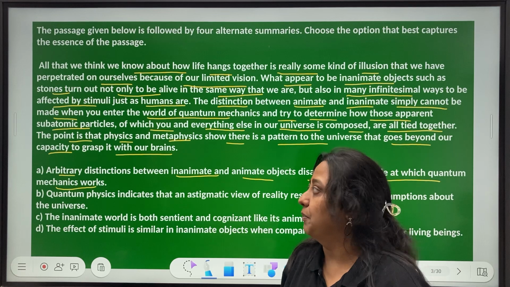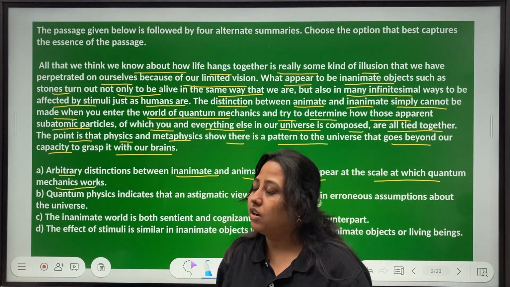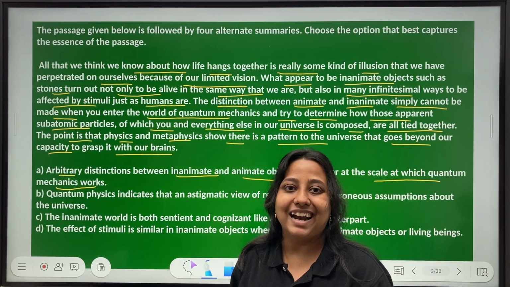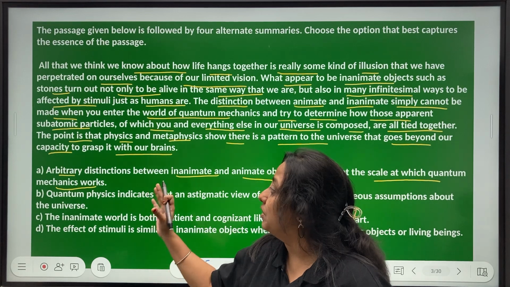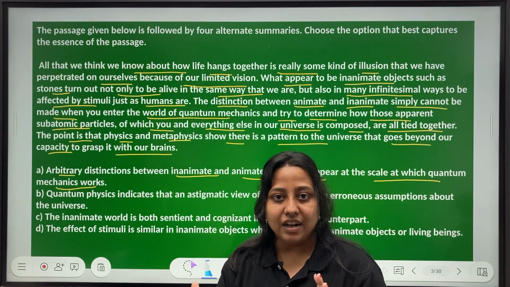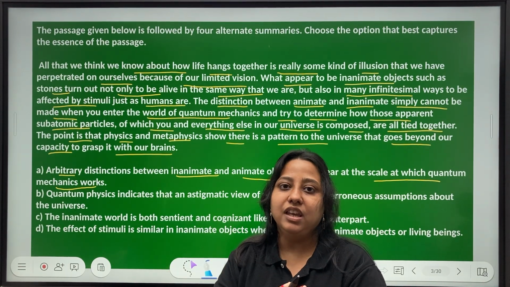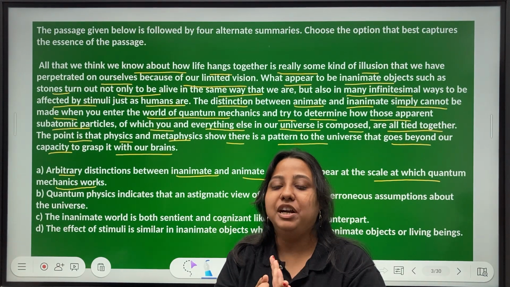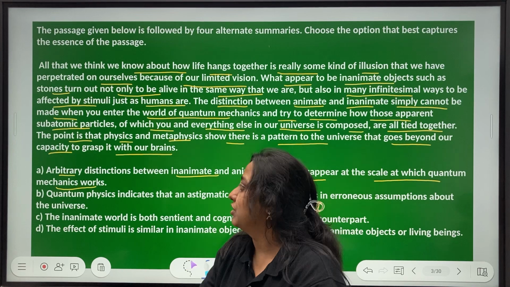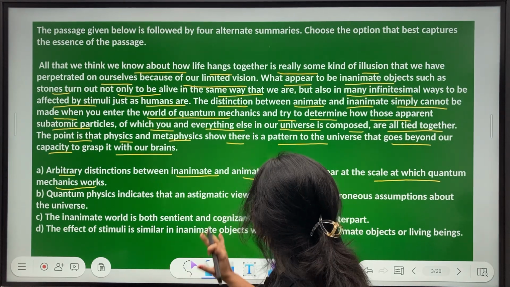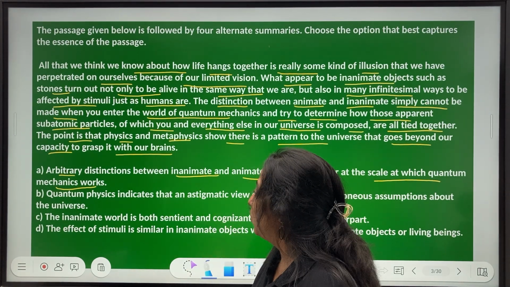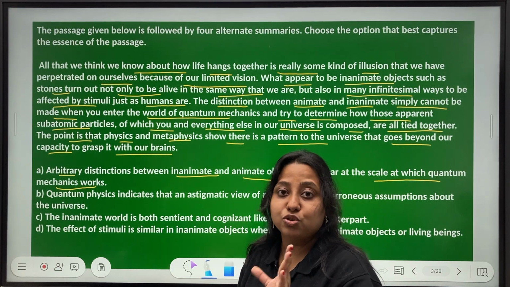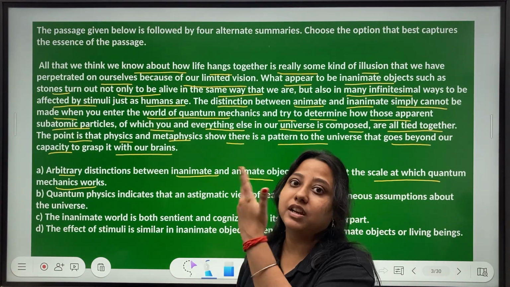If you are familiar with the concept of probability, there's something known as random selection. That is arbitrary. There's no pattern guiding it. It happens in a fashion which cannot be explained through logic. Random fashion, arbitrary. Fine, I am okay with the information given in A. I'm just trying to compare it with the others to see if there is an option which better explains the essence.